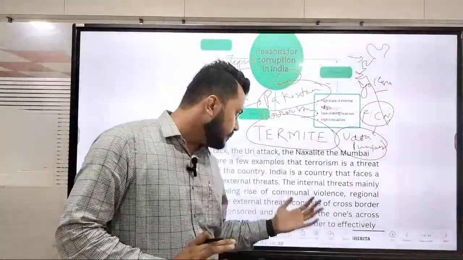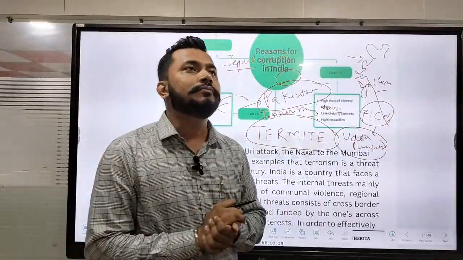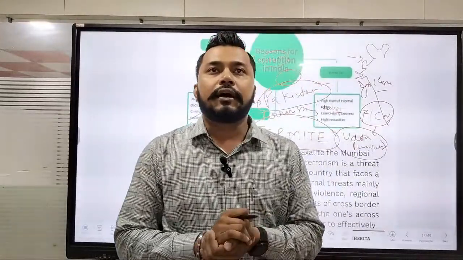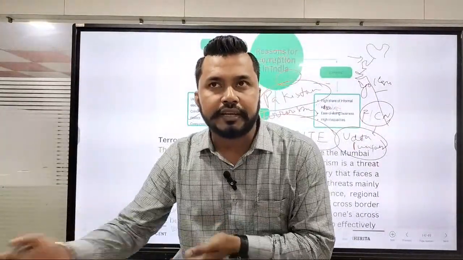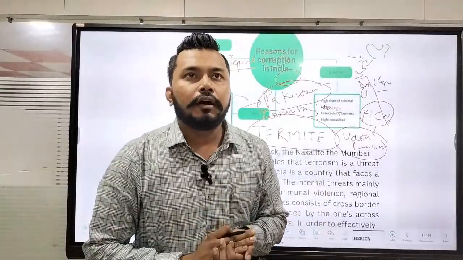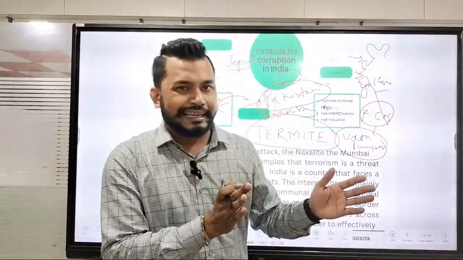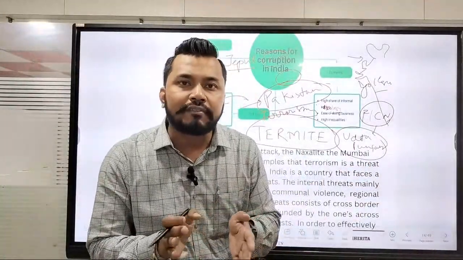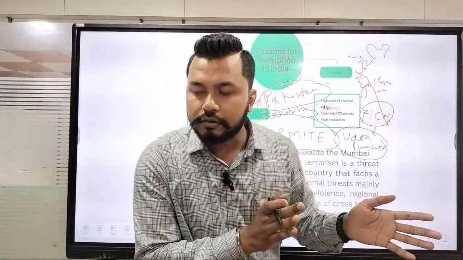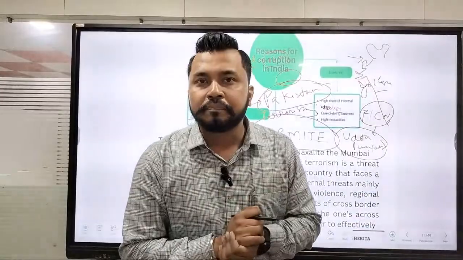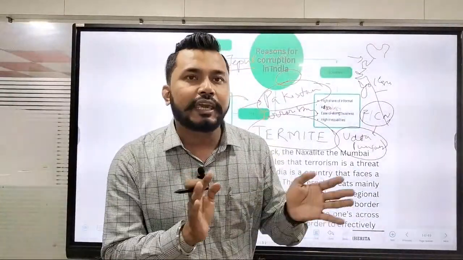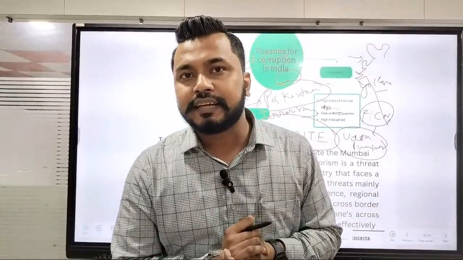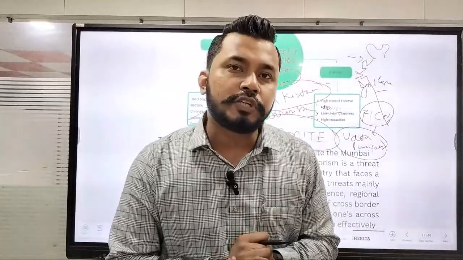So because of that we have seen that this type of terrorism, these problems, are posing a challenge today. Just two to three days back, correct me if I am wrong, there was an attack on an army vehicle where around four to five of our jawans were martyred, killed in action. Okay, so KIA, killed in action. This was a very cowardly incident that happened in the Poonch sector of Jammu and Kashmir.